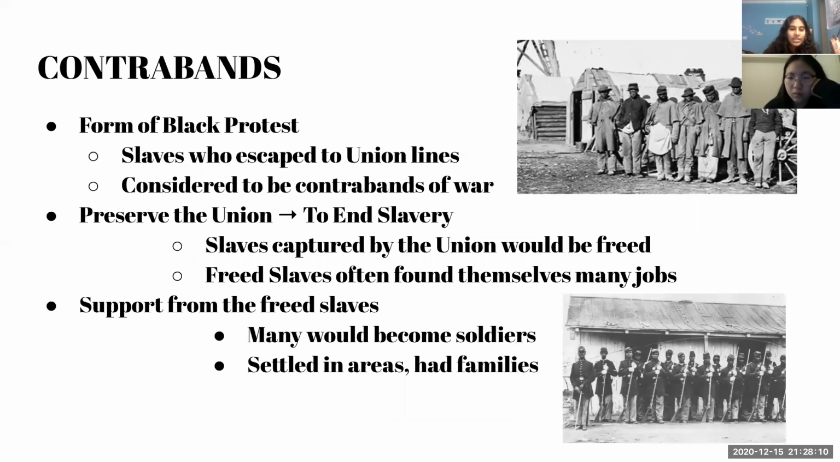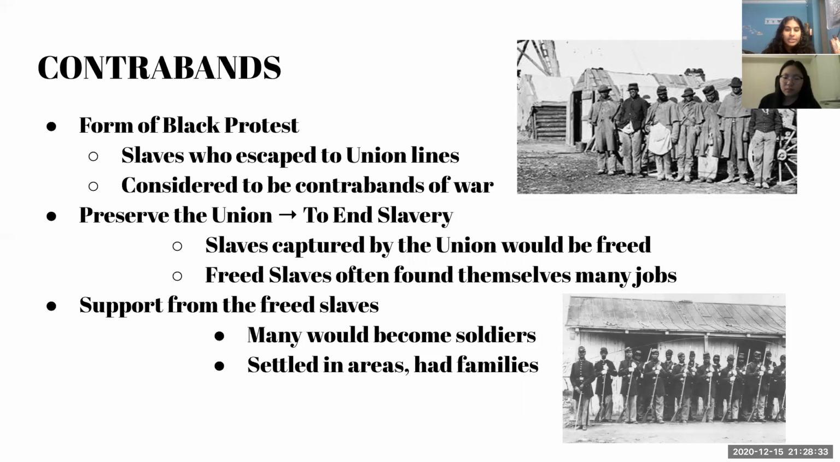Contrabands. Contrabands is the name given to runaway slaves who were seeking refuge from the Confederacy through the Union lines in the war. This name was given when the Confederacy demanded that three runaway slaves should be returned to them. General Benjamin Butler of the Union refused, saying that since the Confederacy was in revolt against the United States, they would be considered contrabands of war.